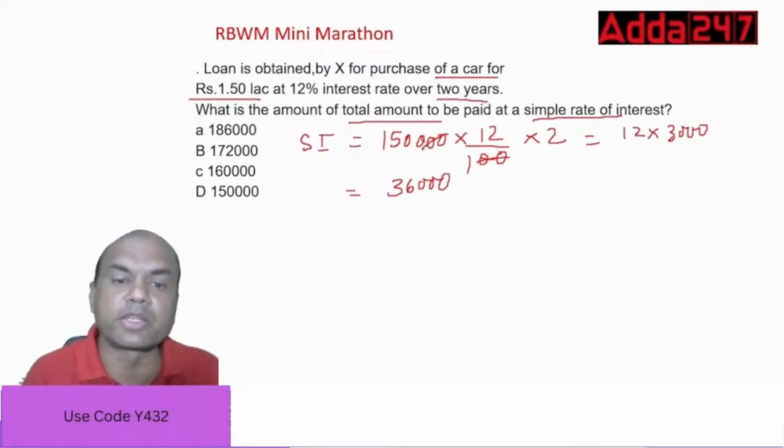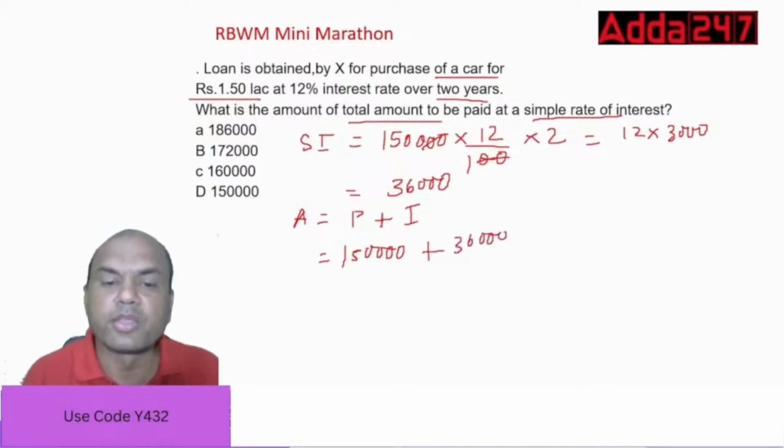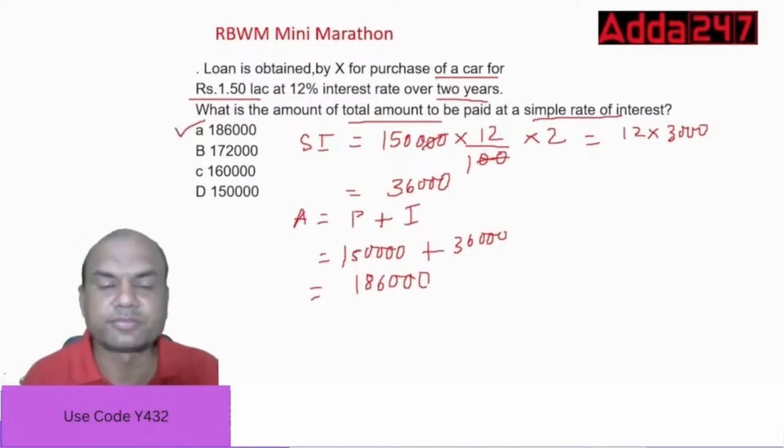And total amount A equals P plus I, principal plus interest. What is the principal? 1,50,000, plus interest 36,000. So it is 1,86,000. So this is the amount to be paid. A is the answer. Got it, everyone?